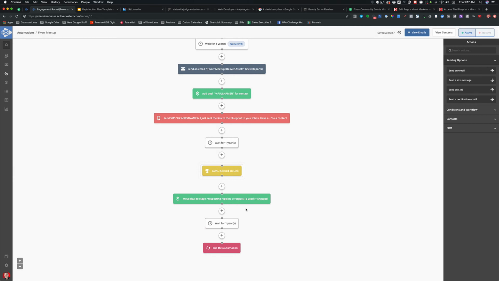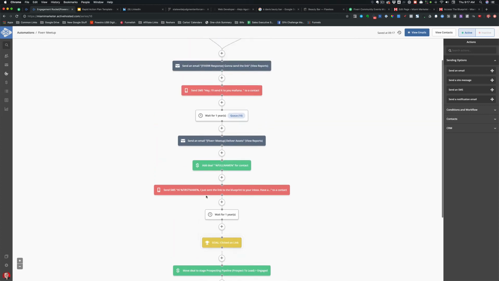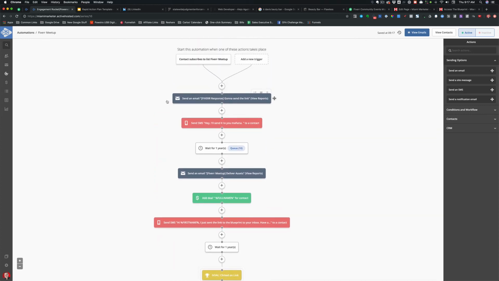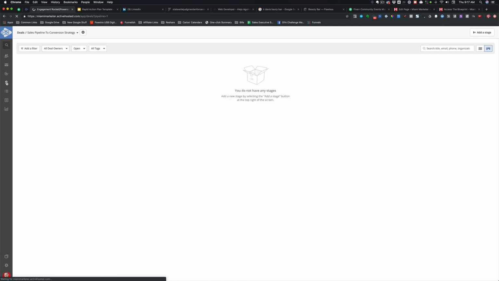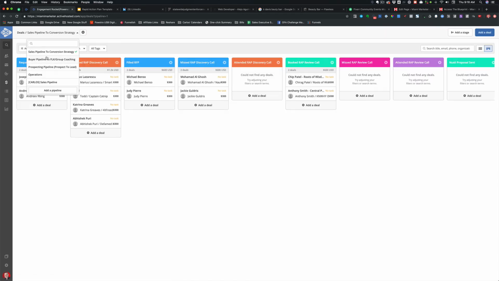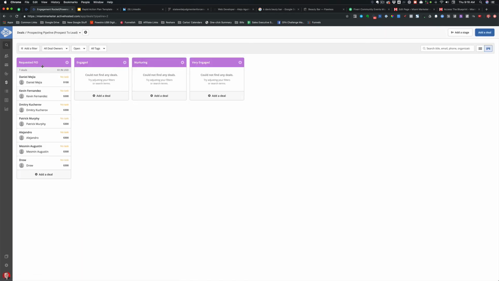Okay, so then what the system is going to do is going to automatically move the ones that are really engaged, so that way I can try to work them and do something else with them. All right, so this automation is active and ready to go. And let me just show you really quickly what it looks like as far as the pipeline. So if I go inside of the pipeline and go right over here to my prospecting pipeline, these are from previous events. All right, but now you're going to see the new people show up right in here, so that way we can figure out who's engaged and who's not.